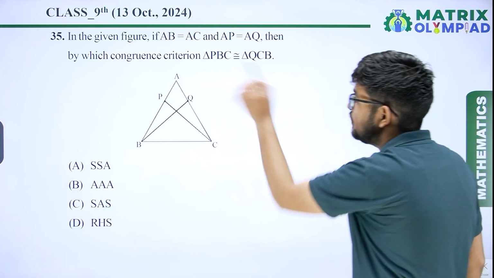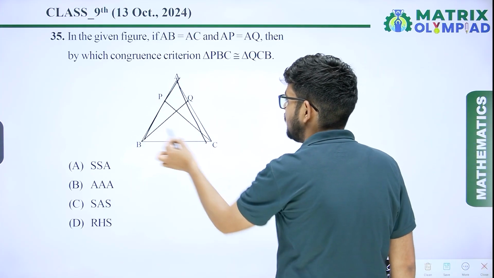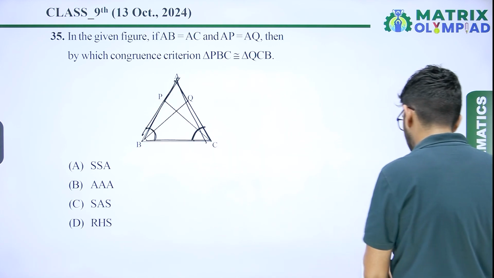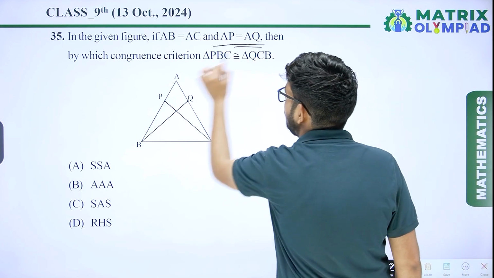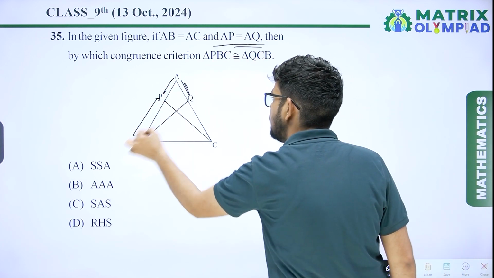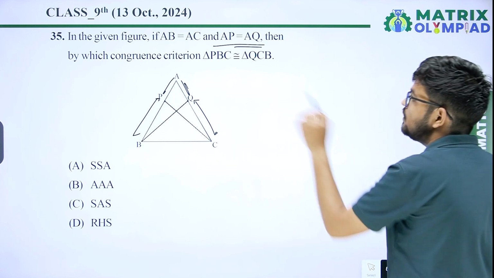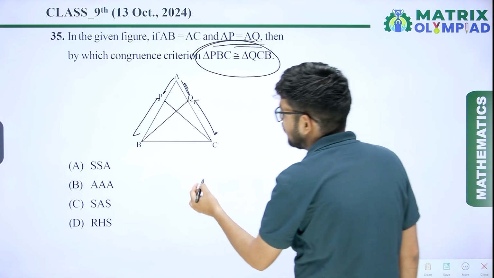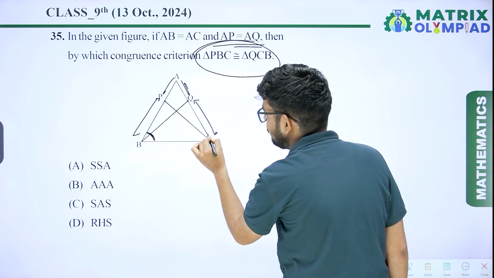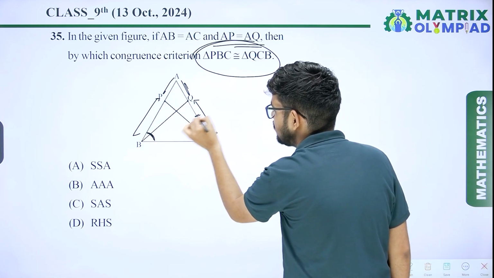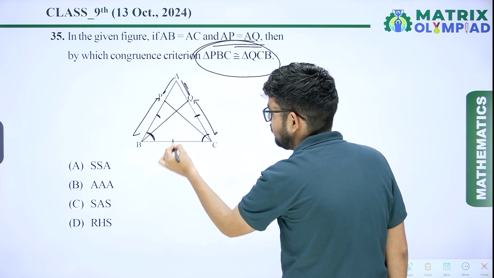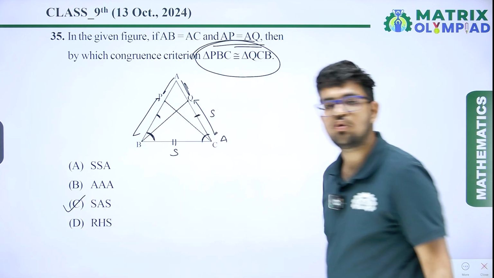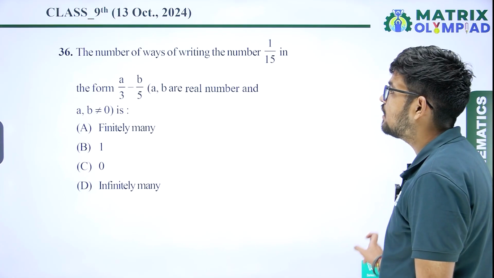Question number 35. In the given figure, AB equals AC. AB equals AC means triangle ABC is an isosceles triangle. So angle B equals angle C. And AP equals AQ, it means PB also equals QC. Now, by which congruence criteria is triangle PBC congruent to triangle QCB? Okay, first, see, these angles are equal now, and QC equals PB and BC is common. So criteria is SAS congruency rule. So SAS congruency rule, option C will be the correct answer.